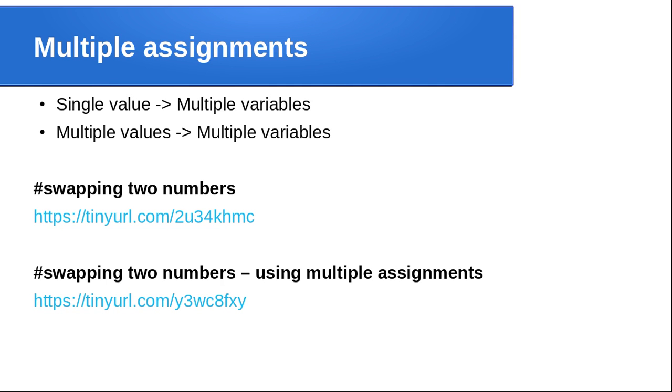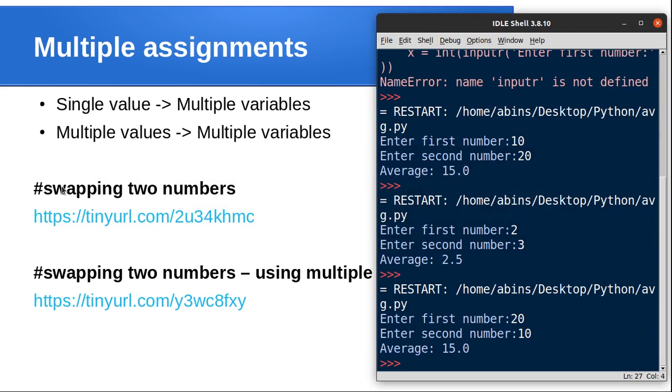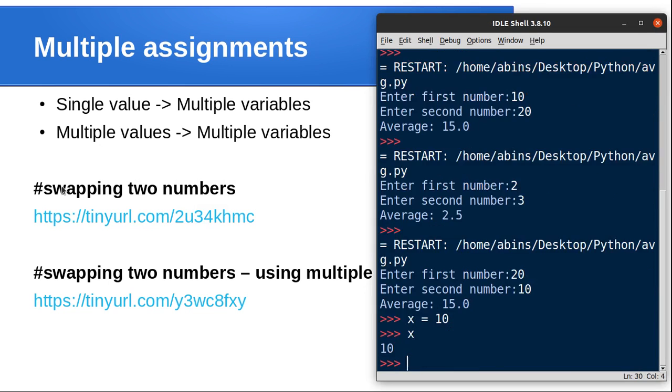And the next one is multiple assignments. Generally, the assignment operator is used to assign values from right side to left side. For example, if I give x is equal to 10, the value 10 is assigned to the variable x. In multiple assignment, we are going to discuss two things: how a single value is assigned to multiple variables, and how multiple values are assigned to multiple variables.